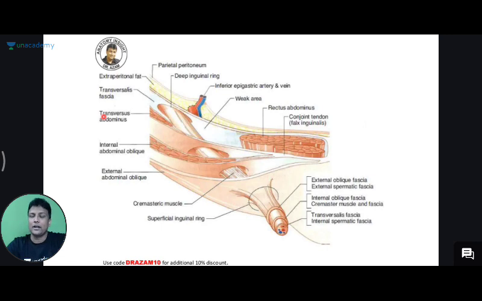Okay sir. Now what is the spermatic cord? I want to learn in a conceptual manner. I don't want to mug up all the contents of the spermatic cord. Now tell me, in males during development what is happening, guys? The testis is forming in the abdomen. Yes, everyone has written it. The testis will be forming in the abdomen. But during development what is going to happen here?